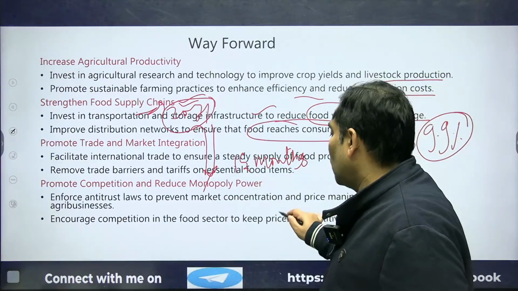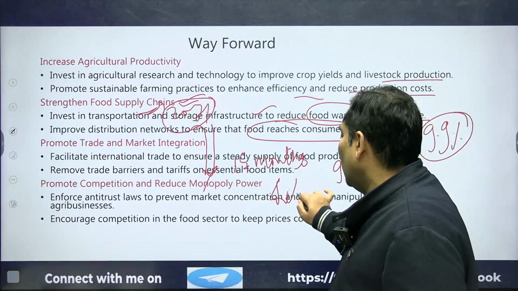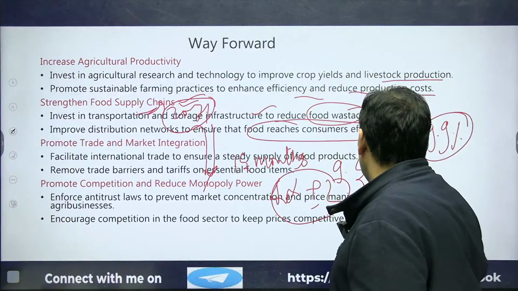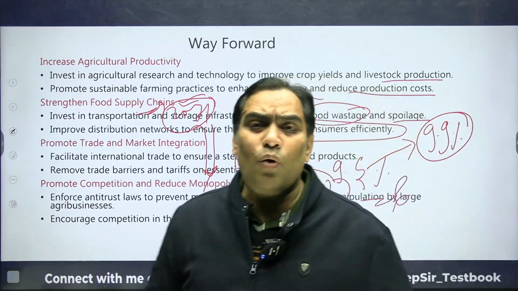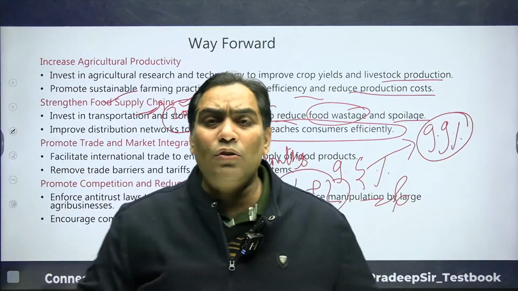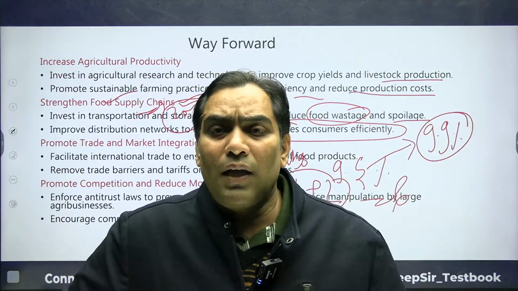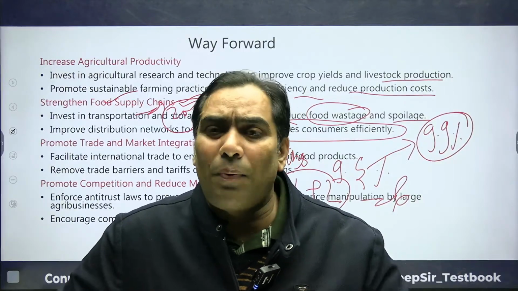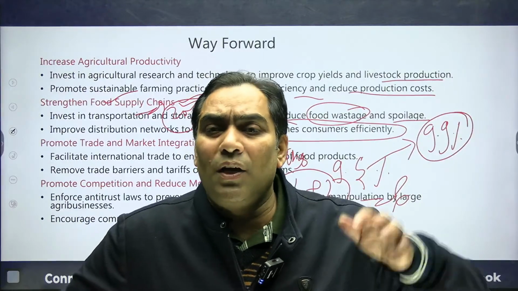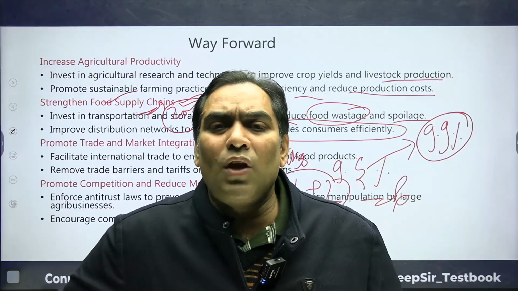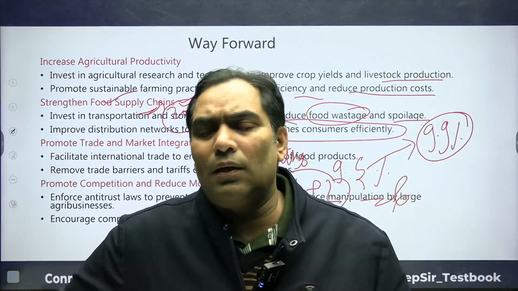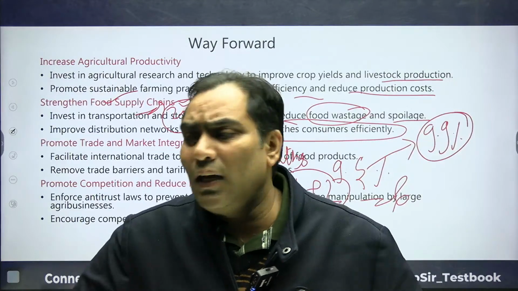And ideally what should the inflation be? It should be 4%, plus or minus 2%. Ideally it should be only 6%, but our food inflation is too high. Why? Because of a defective supply chain and because of middlemen. The consumer has to pay higher prices, but the fruits of those higher prices do not trickle down to the farmer. Who is going to take the benefits of those increases in prices? That is nothing but middlemen.